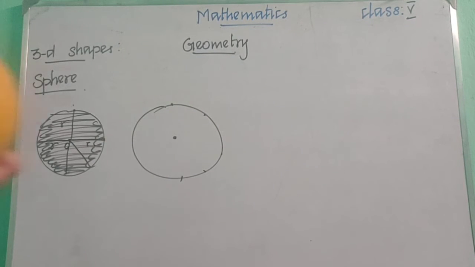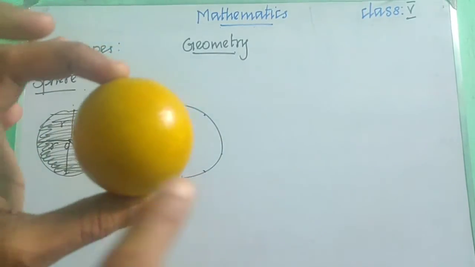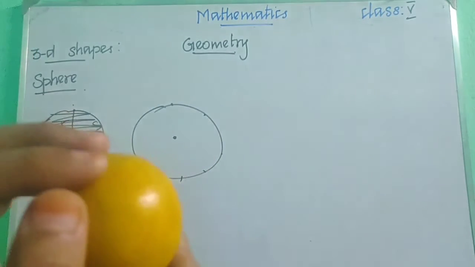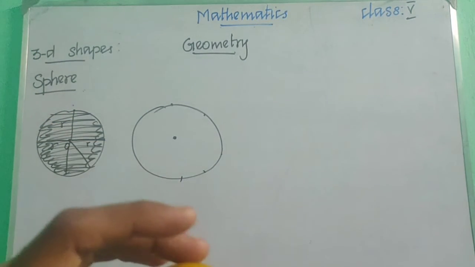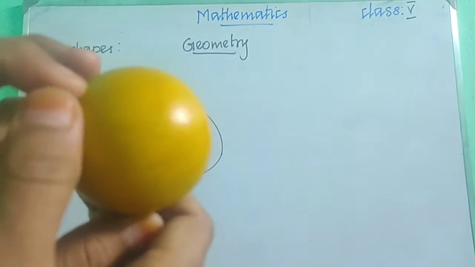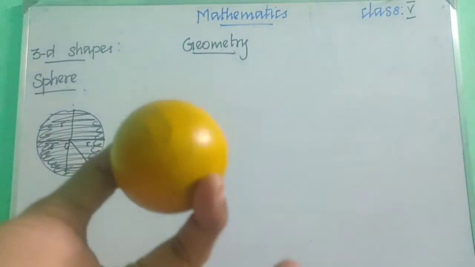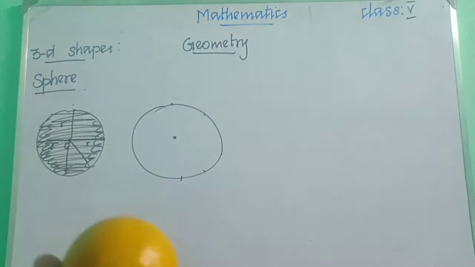And then we can say in a sphere we have no vertices and no edges. We have said already it has only one surface, right? Only one curved surface, is it, children? So it has no vertices and no edges. And the next 3D shape we are going to learn about is the cone.